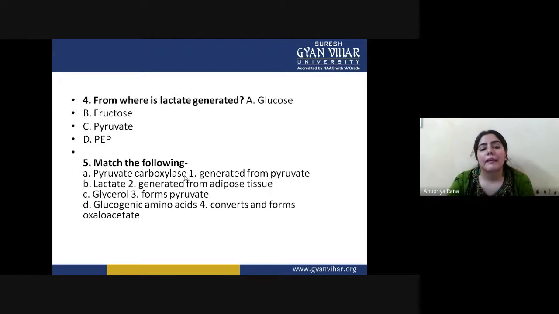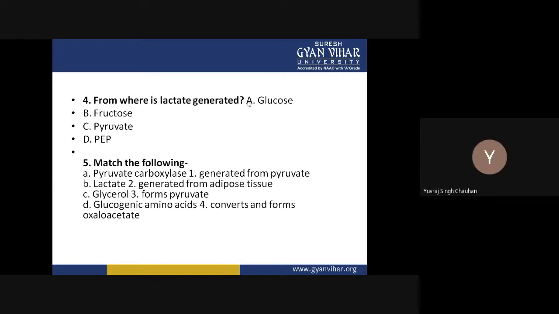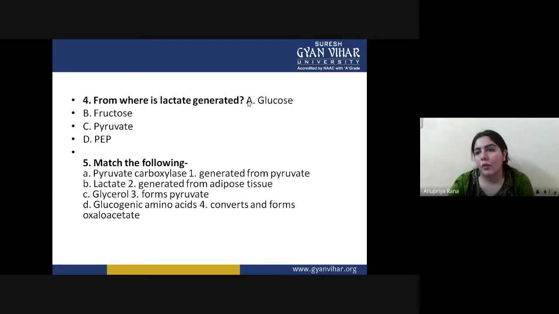From where is lactate generated: glucose, fructose, pyruvate, or PEP? Ma'am, glucose. Yes, glucose, but we need pyruvate in between. If you remember the Cori cycle, in the muscle, glucose is converted into pyruvate, and pyruvate is converted into lactate. So basically, lactate is generated from pyruvate.